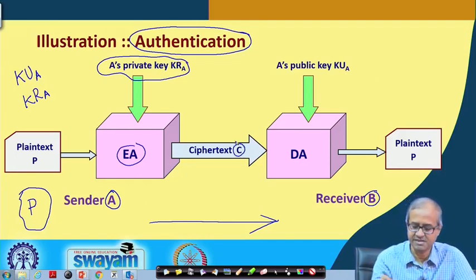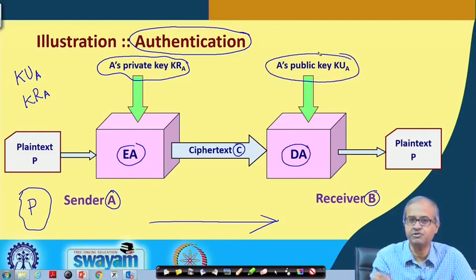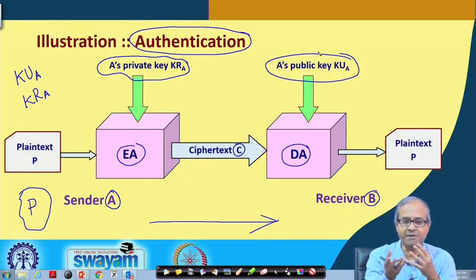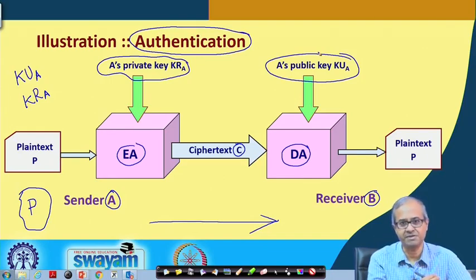This ciphertext is generated, it is sent to the receiver. What the receiver will do? Receiver will try to decode it using the sender's public key, which is of course known. So, as I said, this public key and private key encryption decryption are interchangeable. You can use one of them for encryption, the other for decryption.